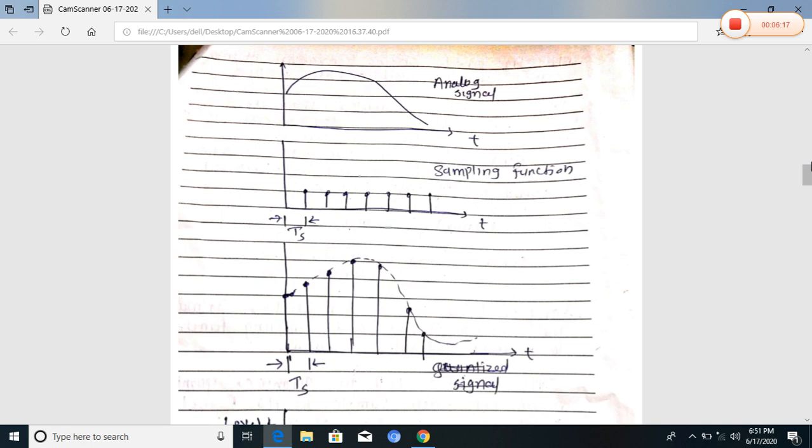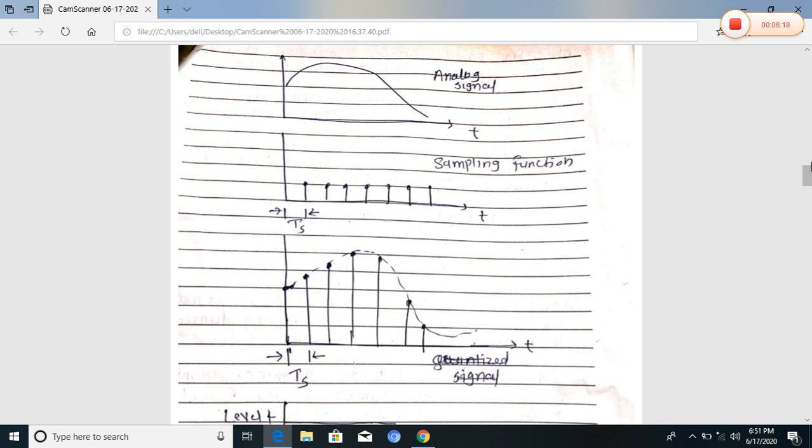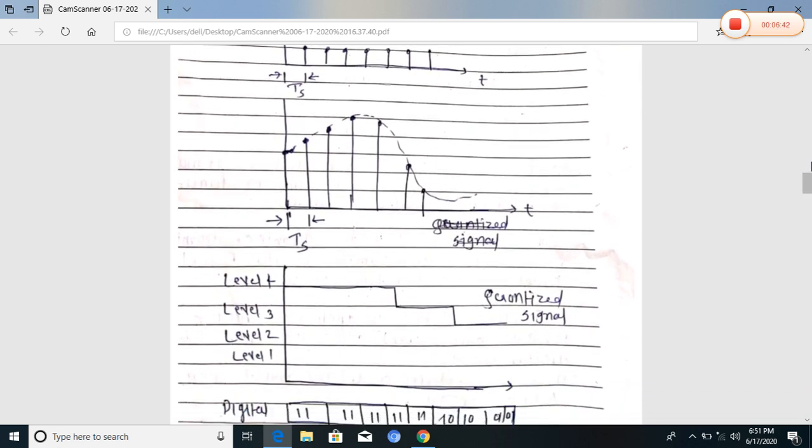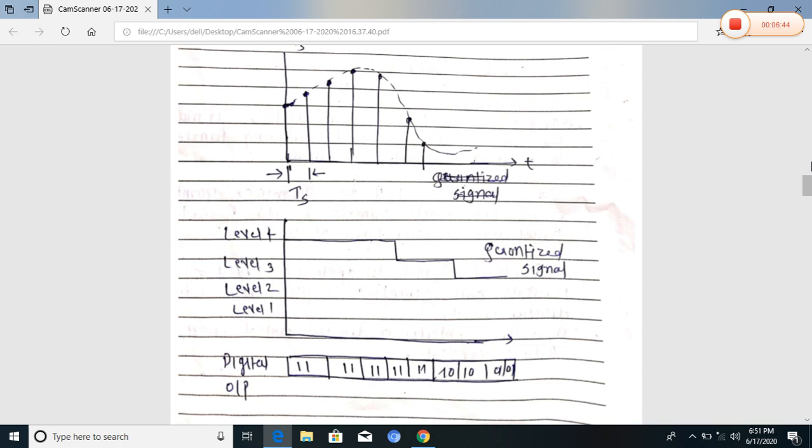See, in this diagram of an A to D converter in block diagram form, we apply the sampler. The first input is the analog signal and the other input is a sampling function, which is a train of impulses. The sampler is a multiplier, and at the end of the sampler we get the sampled signal. This is the sampled signal, and it is applied to the quantizer.